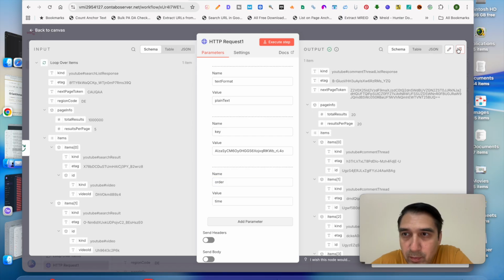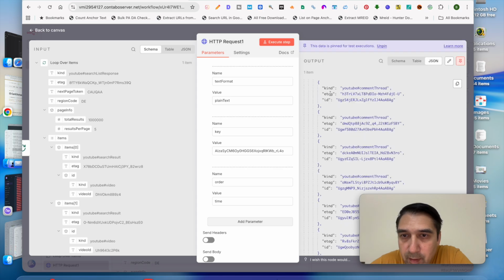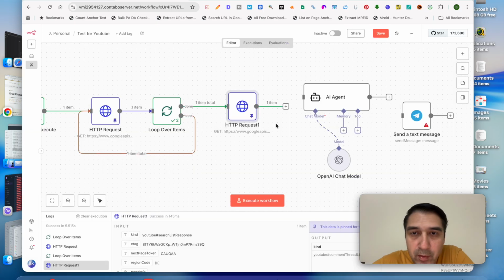We've got an output, pin the output: comment ID, E tag. This is what we want. We're on the right track. So now if we're fetching the comments, if we connect this to the AI agent, it will send maybe hundreds of comments to the AI agent. And again, that will overwhelm the AI agent. And that is something we do not want to do.